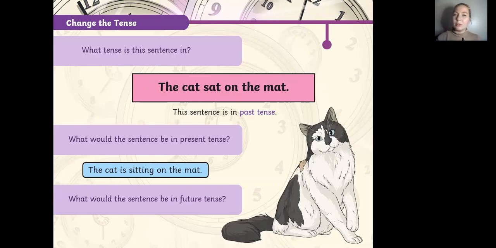What would the sentence be in the future? How would it look in the future simple tense? How do you think? It should be the cat will sit on the mat, right? The cat will sit on the mat. Exactly.